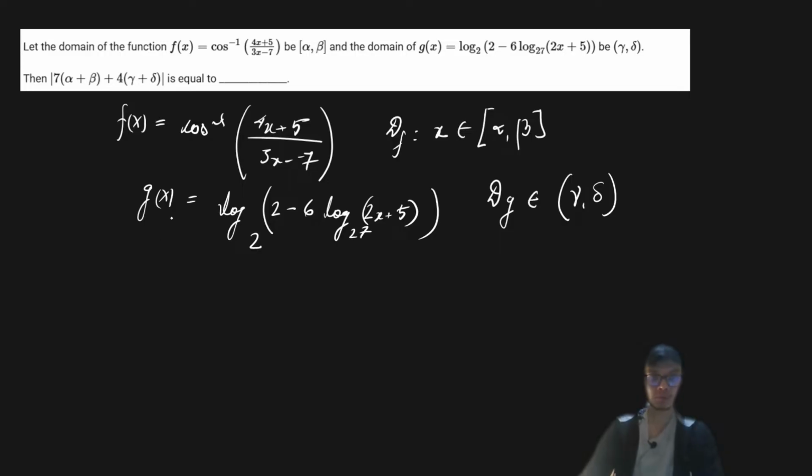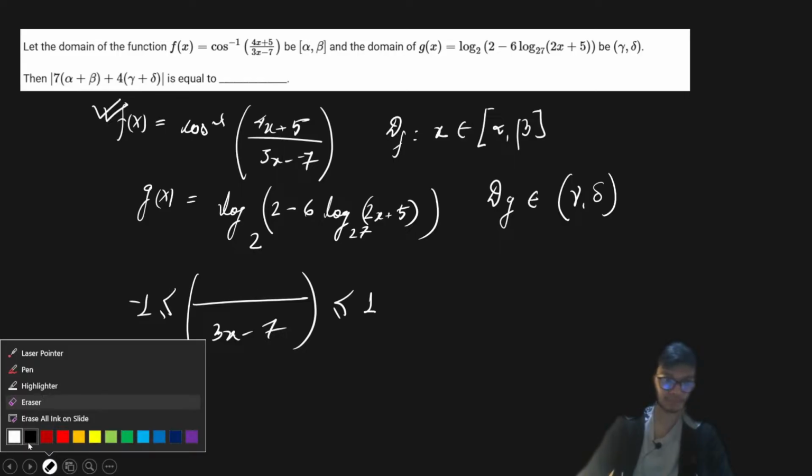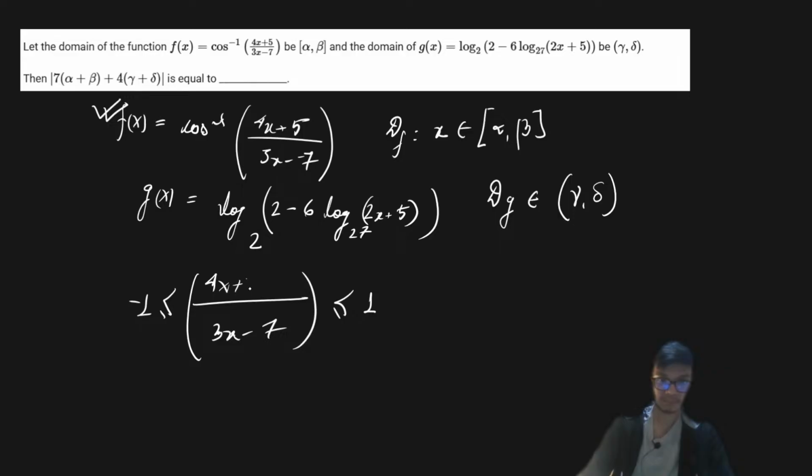Very easy. Let's go about doing it step by step. If you look at the first function, it's a cos inverse function, and cos inverse of x is defined when x lies between minus 1 and plus 1. So here you will have (4x plus 5) divided by (3x minus 7) between 1 and minus 1. If you solve this, you are going to get the interval of x.